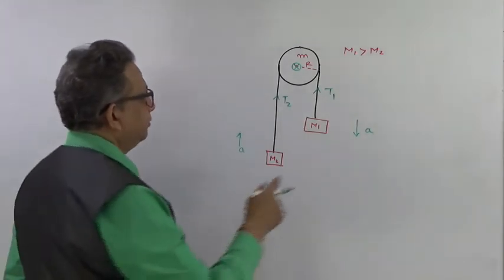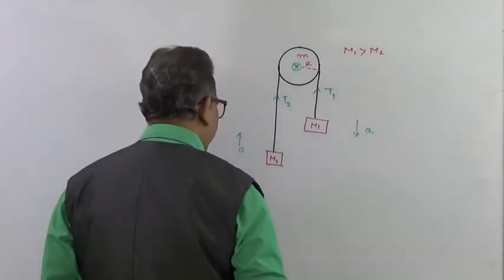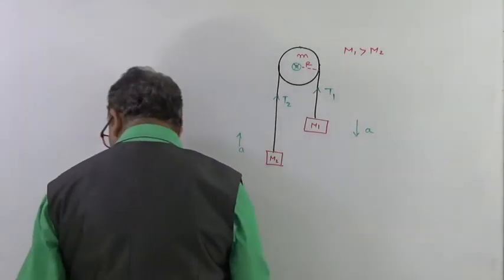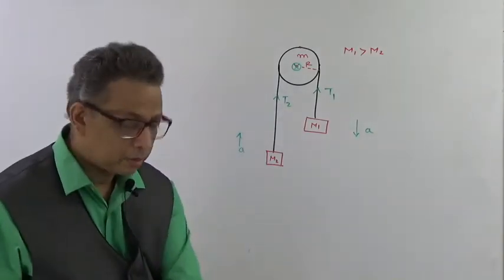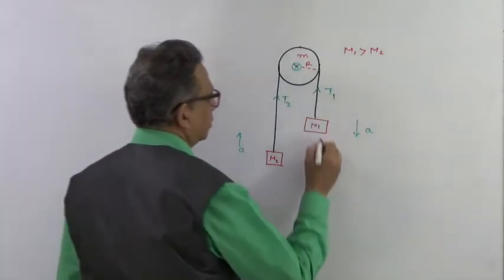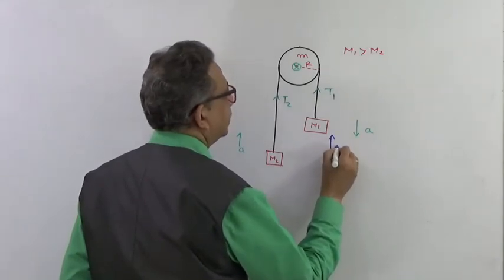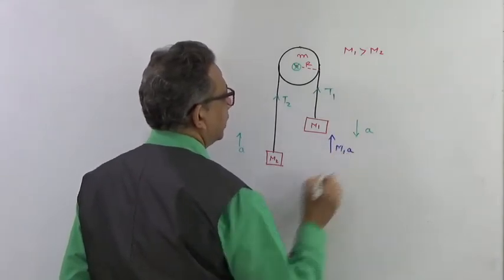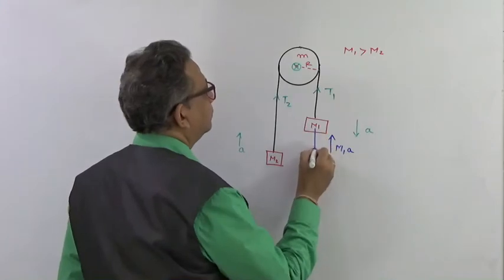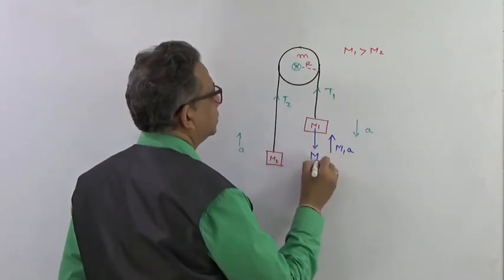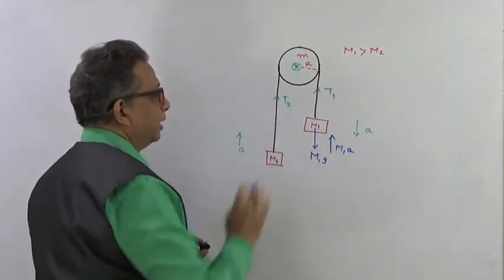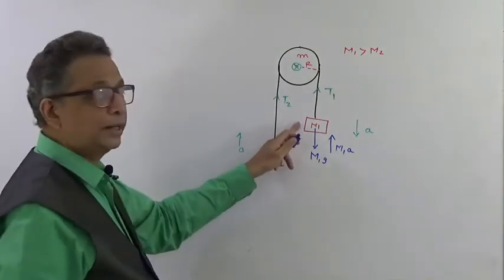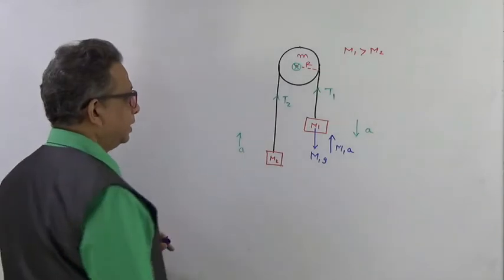Okay, so if an acceleration is in this particular direction, then definitely you will have a pseudo force acting in this direction, that will be m1a. Then you will have gravitational force, that is m1g, acting downwards, right? So we have all the forces which are acting on this particular mass. Similarly, let us look at this.